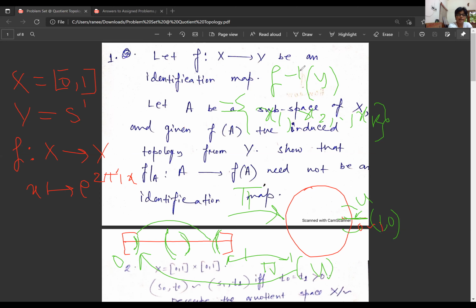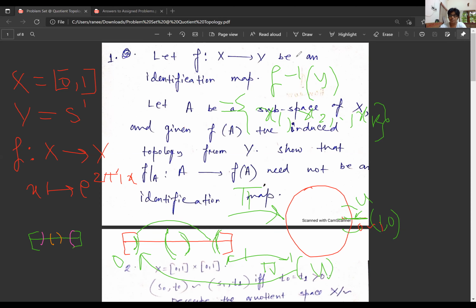So if I want to write it clearly, pi inverse of u, for any open set u, is either the union of these two sets, or it will be like this. This is clear from the diagram. To make it convincing, you may need to think more and try to see more, then you will understand that this will be the thing. So this means that pi is a quotient map.